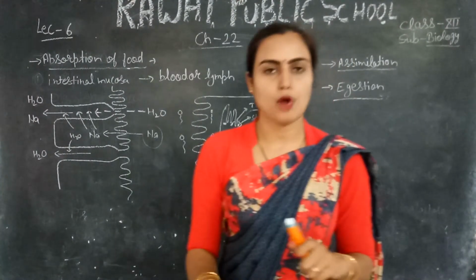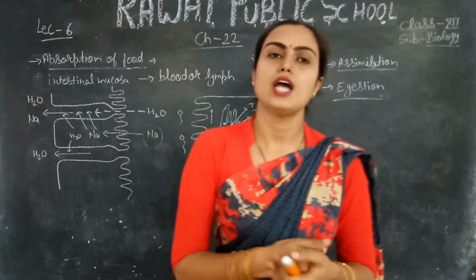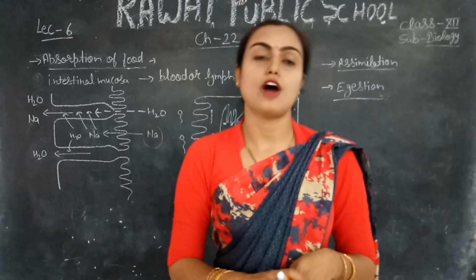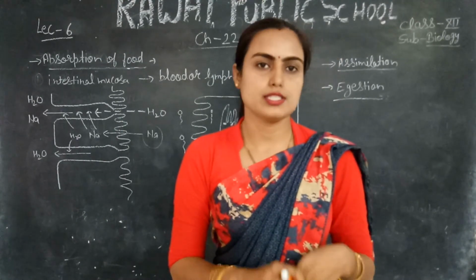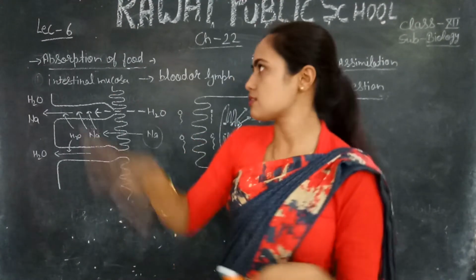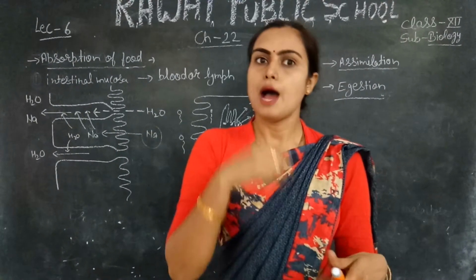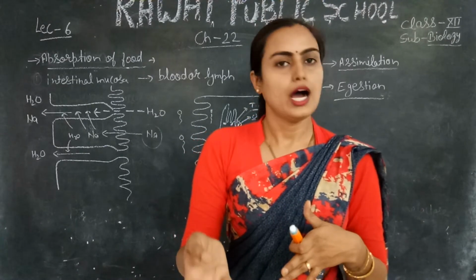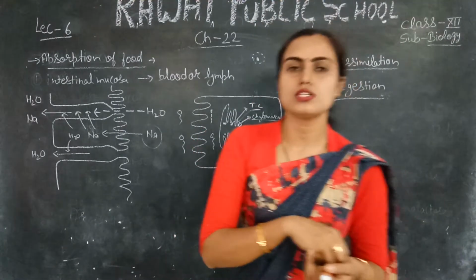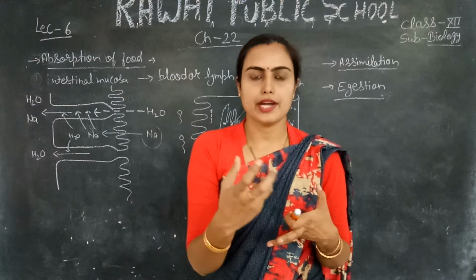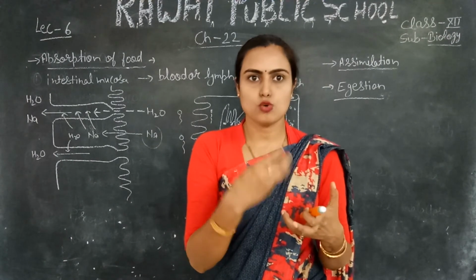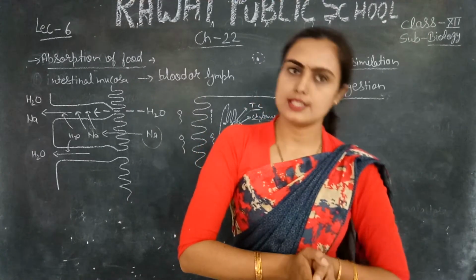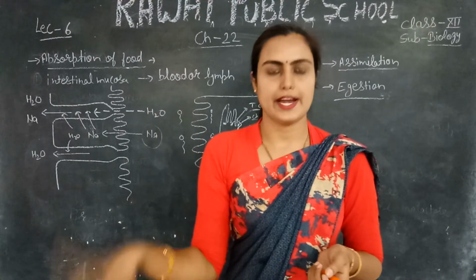If you have any problem, you can ask me very frankly, and in the next lecture we will discuss our next chapter, the respiratory system, and how it is connected with the digestive system, because during digestion we synthesize food material in the form of glucose, and glucose is the substrate, a derivative of the food, which is oxidized in the presence of oxygen and gives ATP or energy.